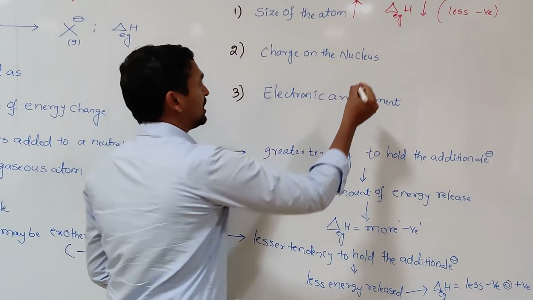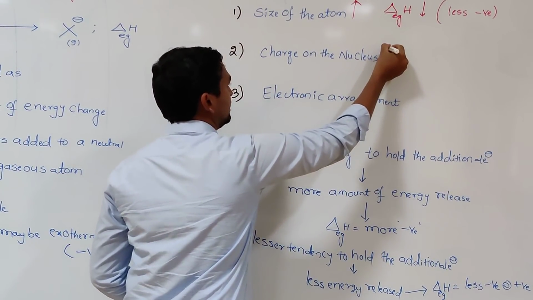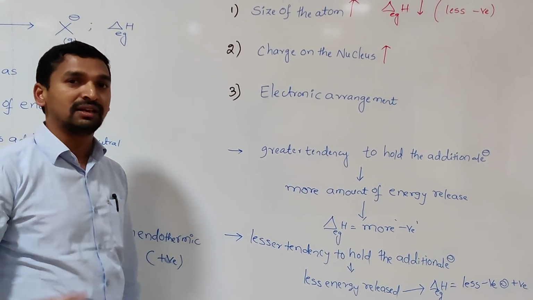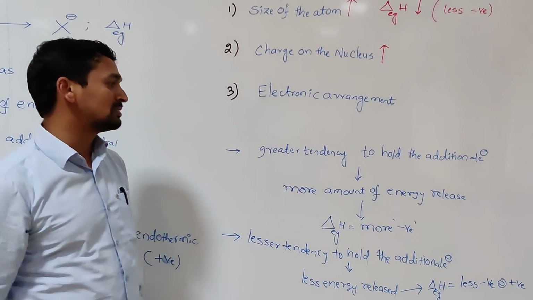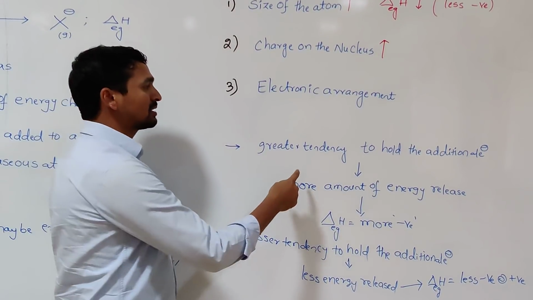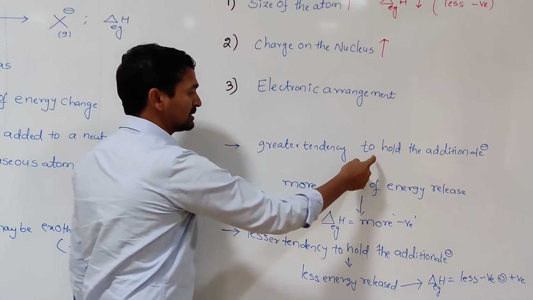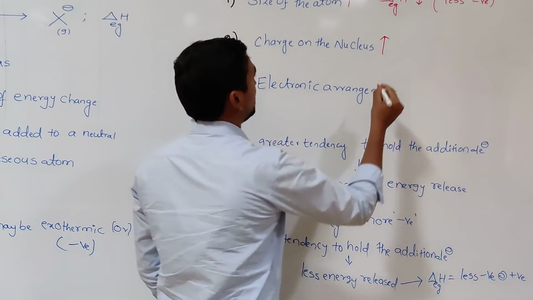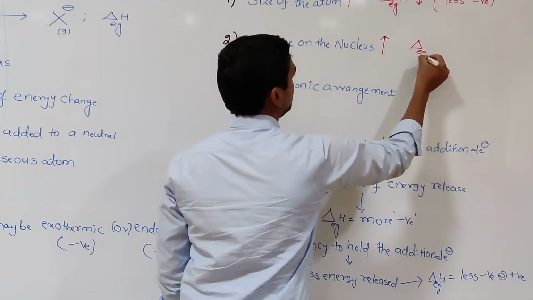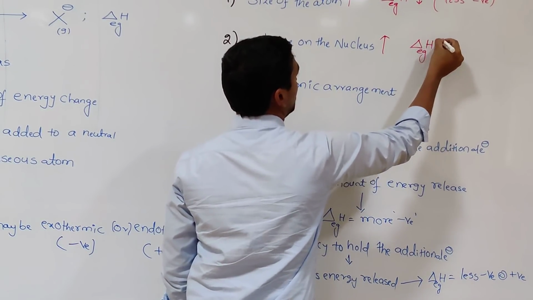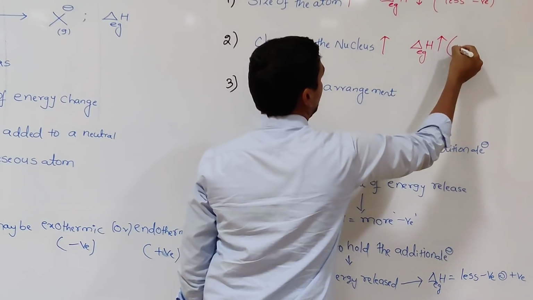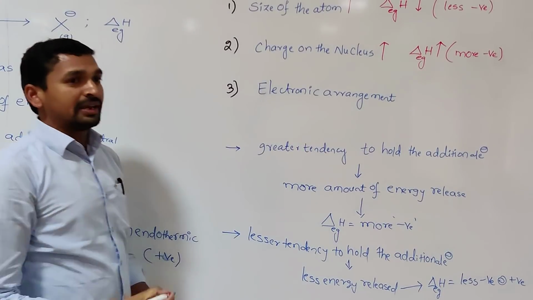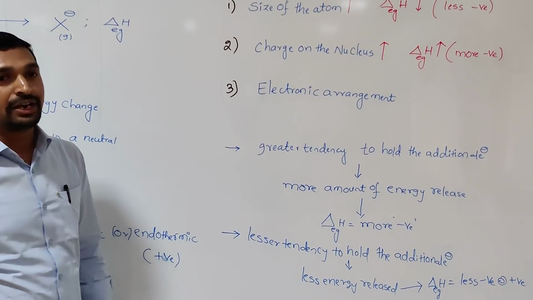That means as the charge on the nucleus increases, the effective nuclear charge on the outermost electrons, as well as on the incoming electron, also increases, so the incoming electron is strongly bound to the nucleus. In that case, more energy is released, and the electron gain enthalpy values, that is EGH values, increase. That means they are more negative. Electron gain enthalpy values increasing means more negative values.